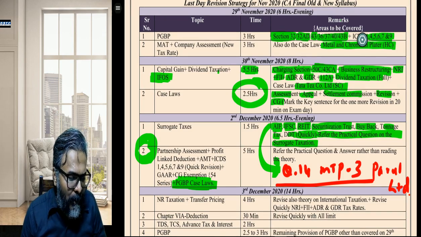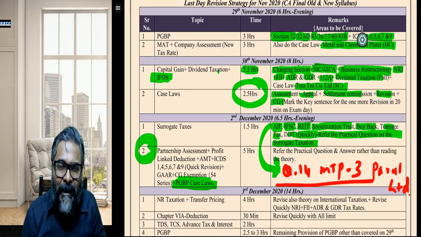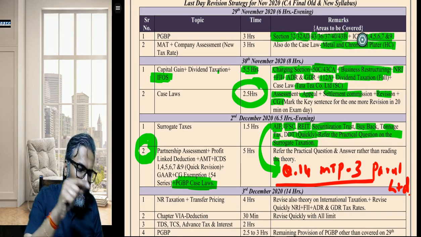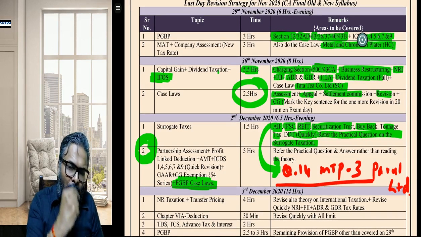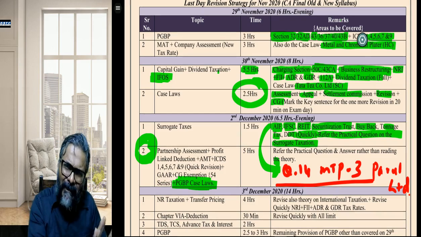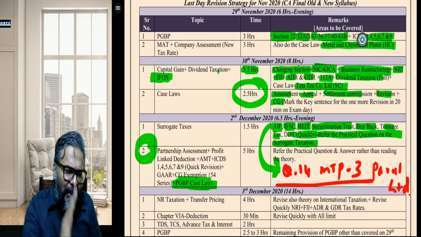And general anti-avoidance rule, students. Now see, I have put across here the GAAR plus CG exemption, section 54 series. I have given you an option, students. Either you can do CG exemption over here, or you can shift it to the 8 hours slot, but you can keep it over here. I can tell you, you can easily achieve the target in that 5 hours time.